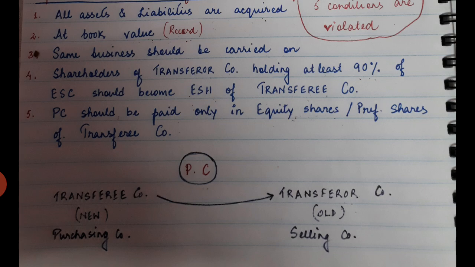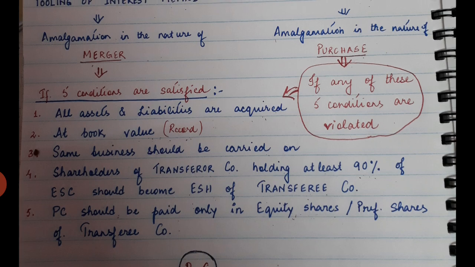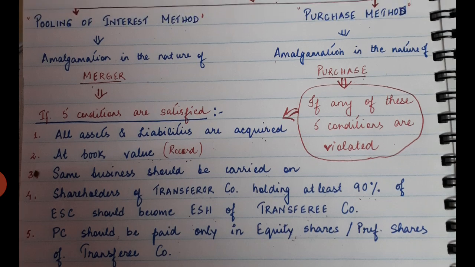It should be paid only in equity shares or preference shares. If they have paid in any other form, it may be in the form of other securities such as debentures, or it may be in the form of cash or bank. If they have paid in any other form, that means they have violated the conditions, and therefore it will be regarded as amalgamation in the nature of purchase. I hope you all have understood.